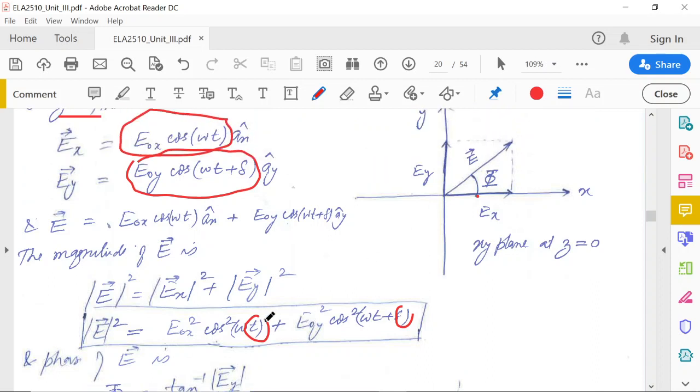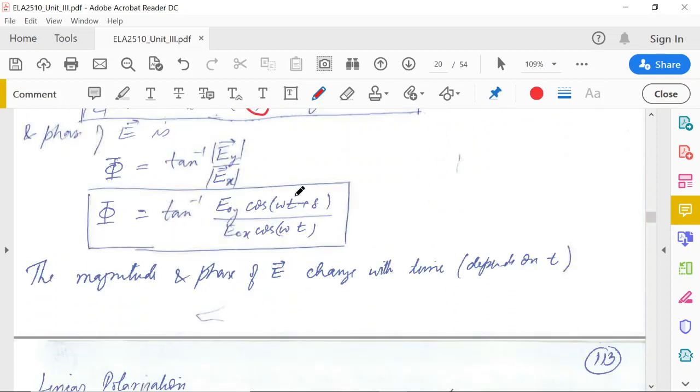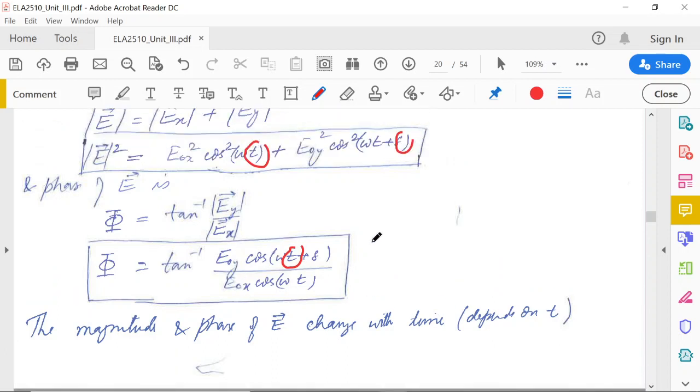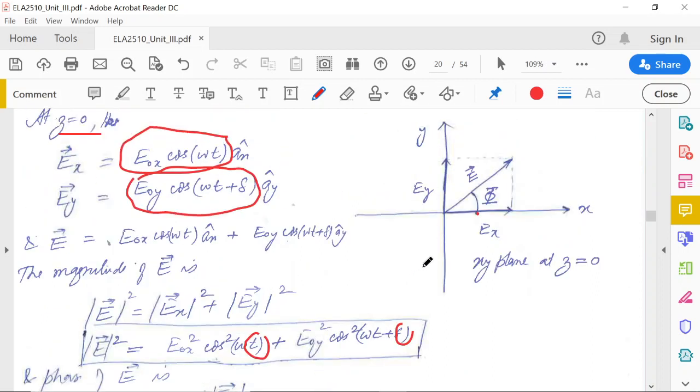If time passes, the magnitude is a function of time, so it may decrease or increase. Similarly, phi is also a function of time. If you fix delta and fix E0y and E0x, as time passes, phi may also vary, decreasing or increasing depending upon the time.